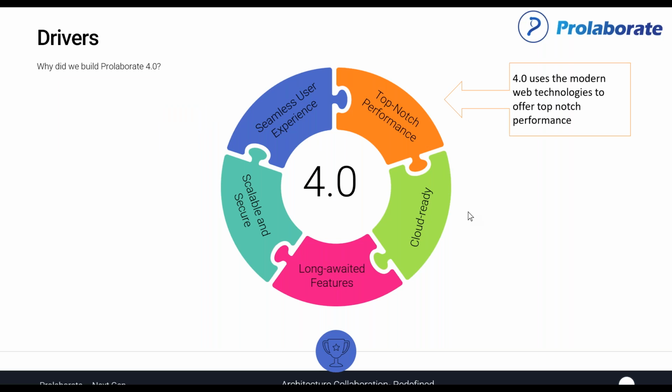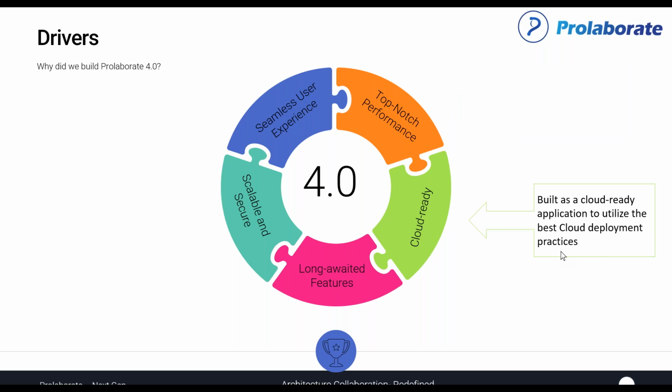And then we wanted to have some really top-notch performance. As much as we had the previous version optimized for performance, it was built with some legacy technologies behind it, and it had a little bit of lag here and there. That was duly noted based on the users' feedback, and we wanted to have those addressed, giving users top-notch performance. That was another driver.